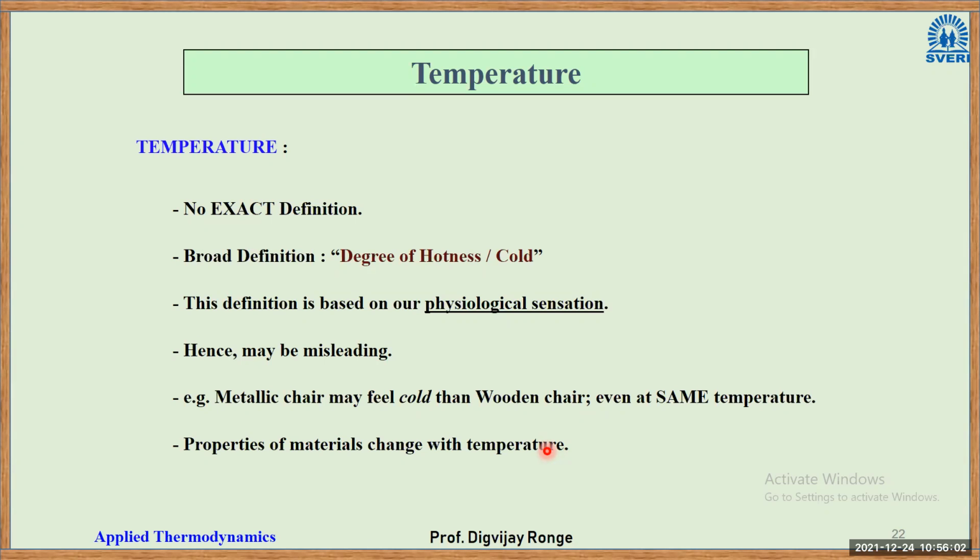Again, in our environment, hotter air and pollutants coming from vehicles have high temperature. That is why their density is less and they go upward. They don't settle on the ground. And the air which is dense, like in this winter season because of fog, will settle to the ground. So density changes with temperature, and specific heat also changes with temperature. Properties of materials change with temperature.